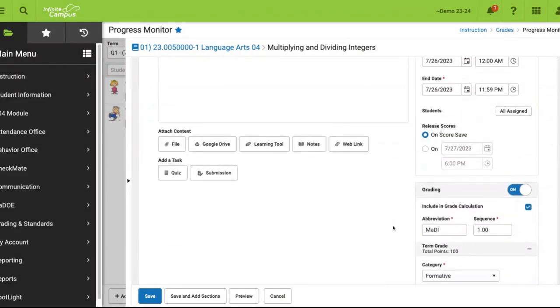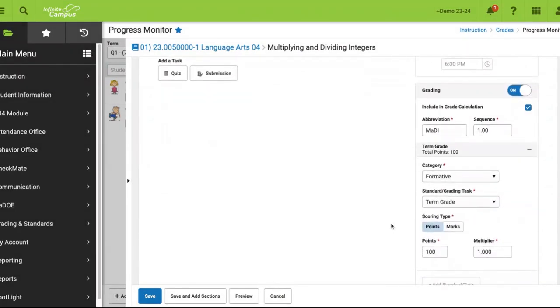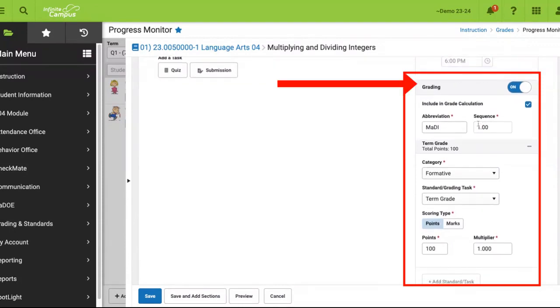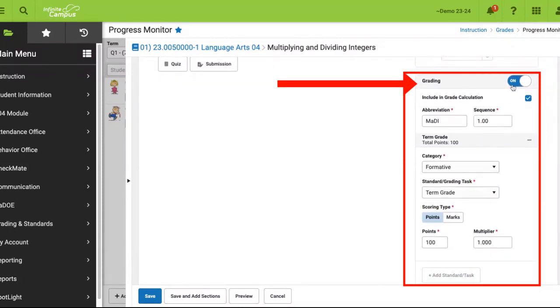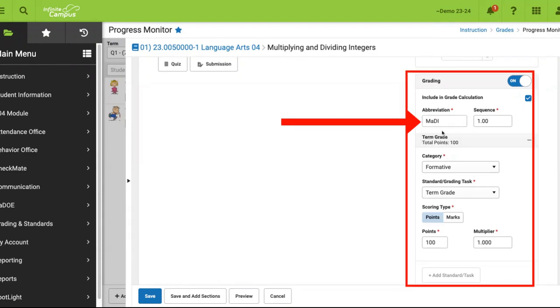The next section in assignment setup is the grading component. Notice that by default, grading is turned on for the assignment. If you do not intend to grade the assignment, simply turn this off. The assignment that you're creating will by default be included in the grade calculation. Uncheck this box if you do not wish this to be. The abbreviation for the assignment is auto-generated based on the title of the assignment. Feel free to change the abbreviation. The sequence, this is where in the gradebook this new assignment will be placed.